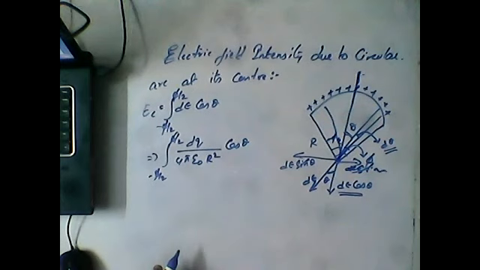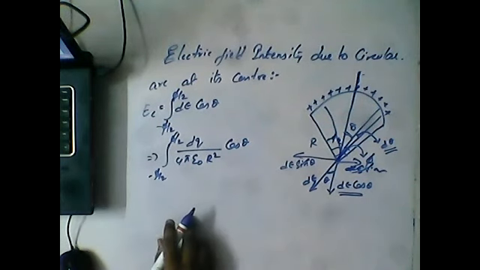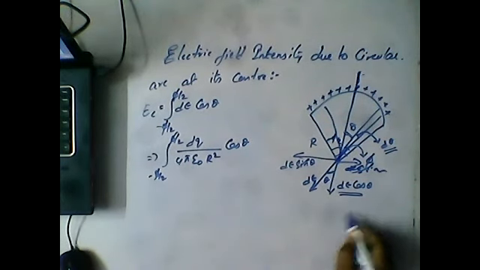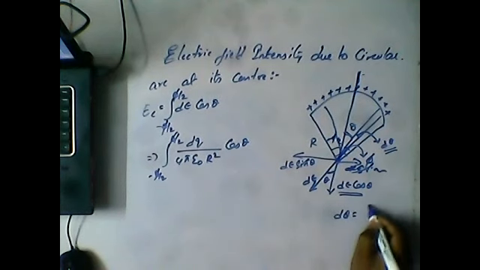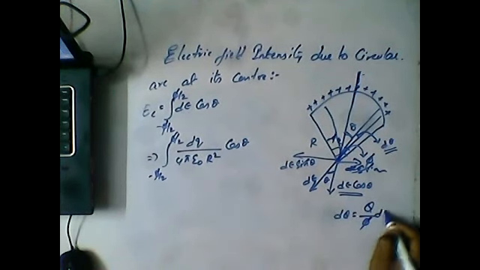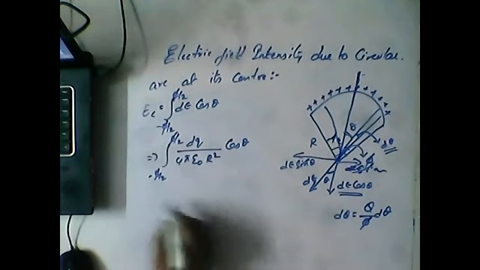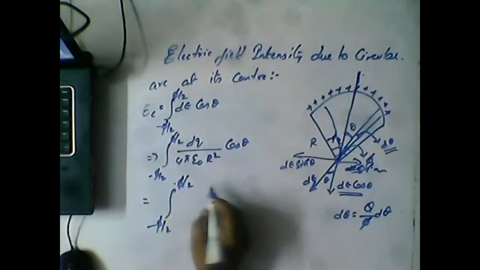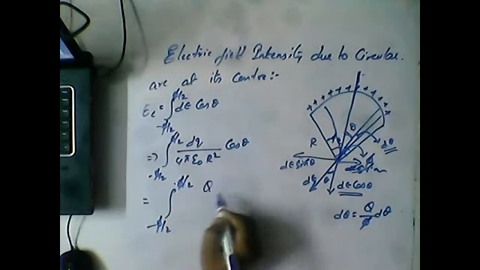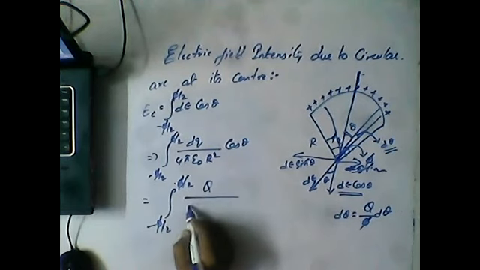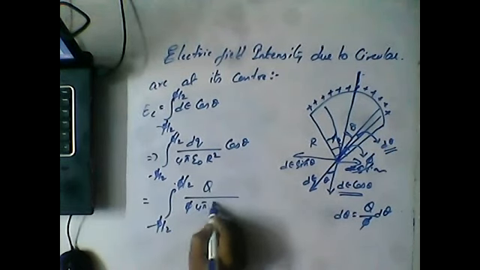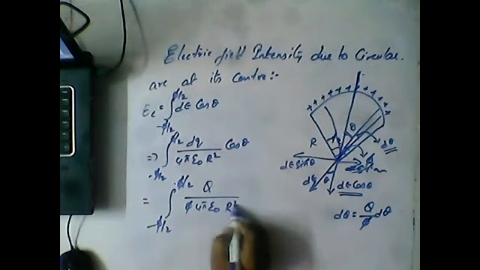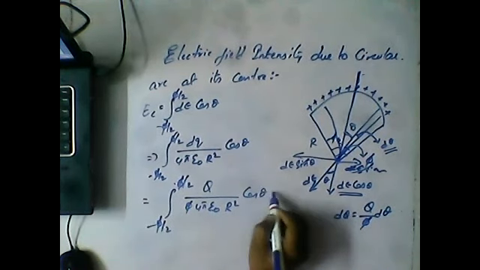Now if you observe, the dq formula is q by pi into d theta. So we can write this as the integration from minus pi by 2 to pi by 2 of q by pi into 1 by 4 pi epsilon r square cos theta d theta.